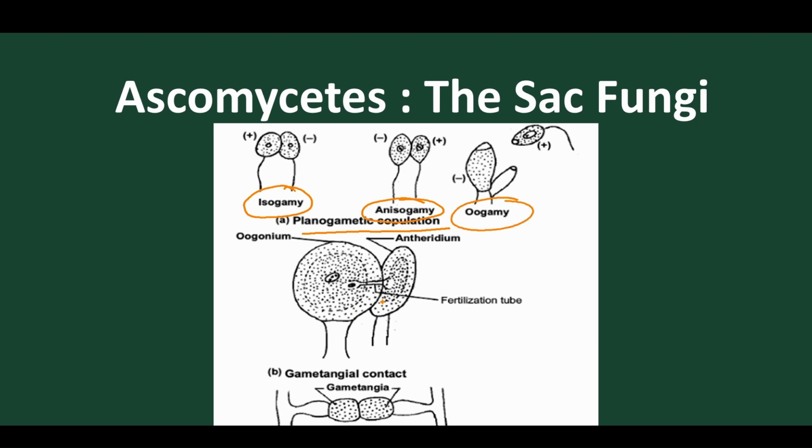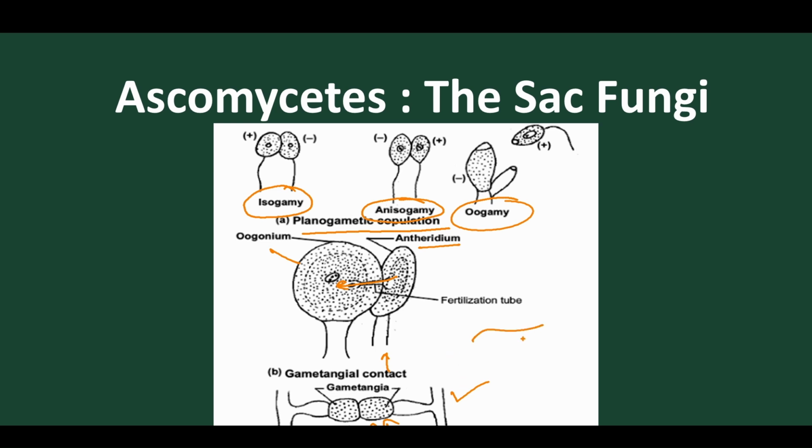This type of mode of reproduction is called gametangial contact, where the female is called the oogonium and the male is called the antheridium, and they give rise to a conjugation tube or fertilization tube through which the protoplasm and the nucleus fuse with the oogonium. Where both hyphae give rise to multinucleated gametangia, the union of the multinucleated gametangia is called gametangial copulation. This is also a type of reproduction found in Ascomycetes.